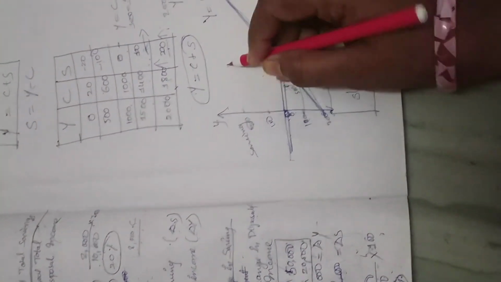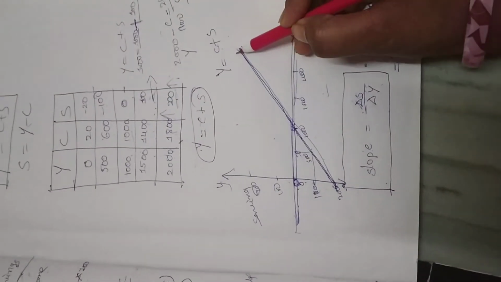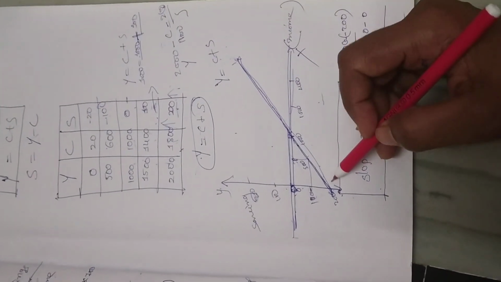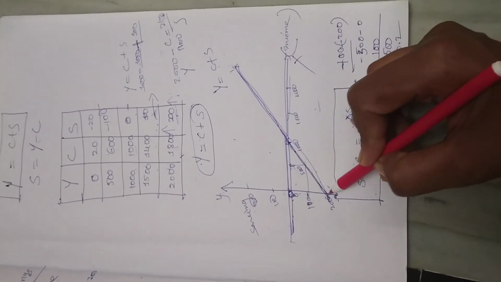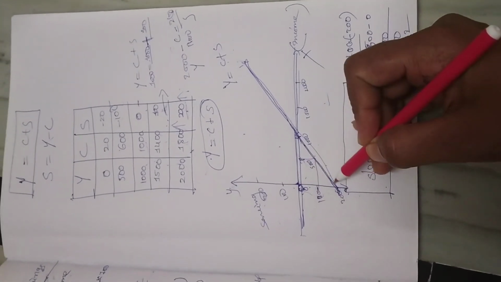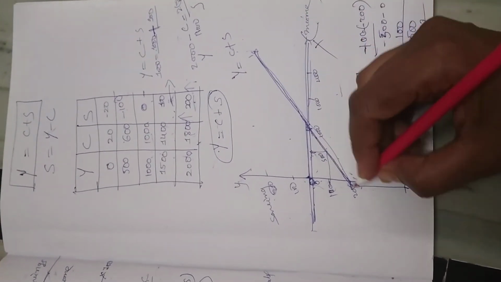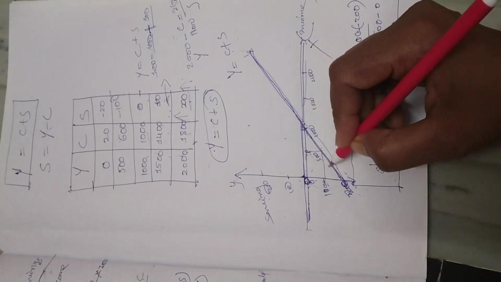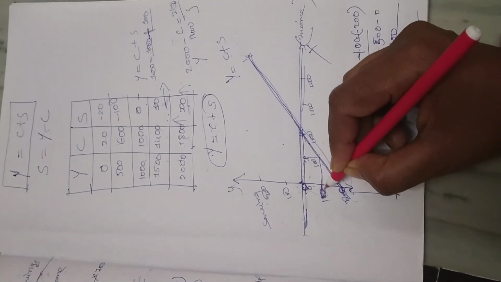Okay, with the help of this graph we can easily understand, and we can draw a saving curve. We take income on the x-axis and savings on the y-axis. When your income is 0, your consumption was 20, and you can take 200 like that. When your income is 500, your expenditure is